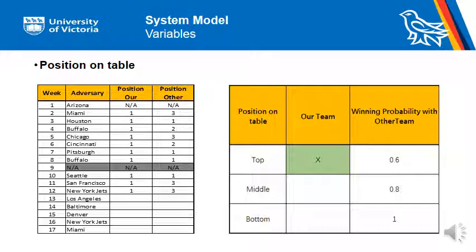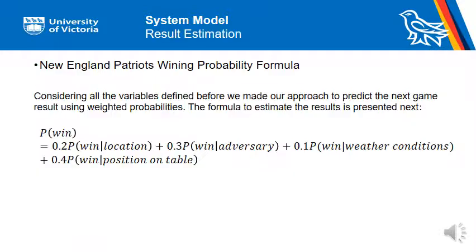The left table shows the position data in season 2016. However, we have to transfer this data to winning probability based on historical data. Since New England Patriots winning average is always above 60%, on the right table, we only show the winning probabilities of the team, given our team is in the top group.